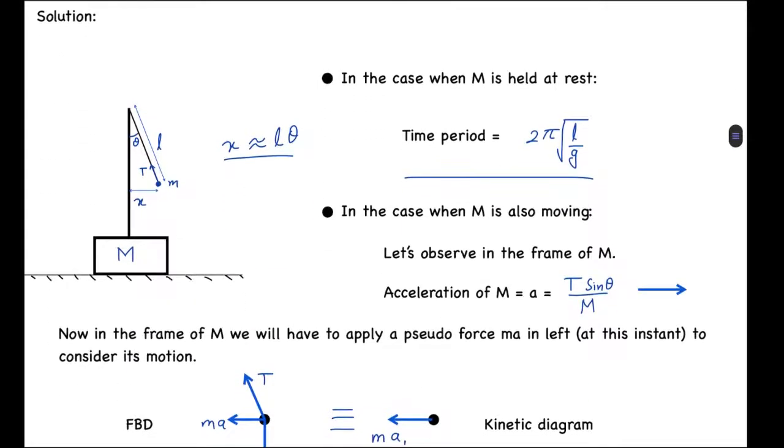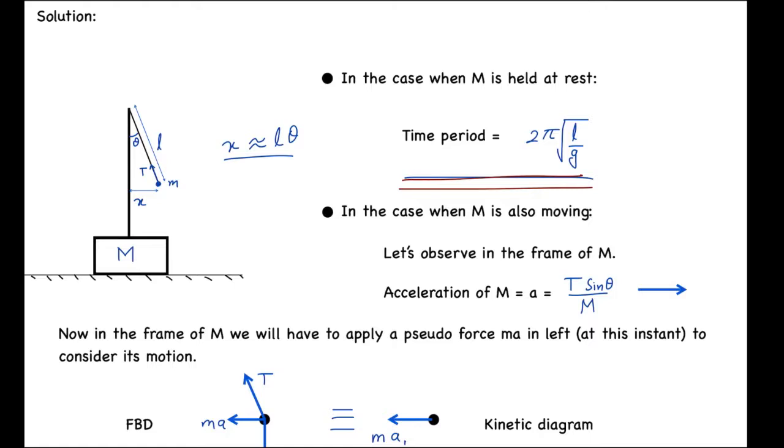So first of all, let's consider the case when M is held at rest. Here it is simply a case of a simple pendulum with the time period of 2 pi root of L by g. So there is not much trouble in this case. This can be derived simply. Now let's consider the important case, when M is also moving.